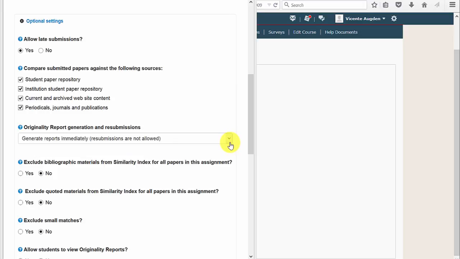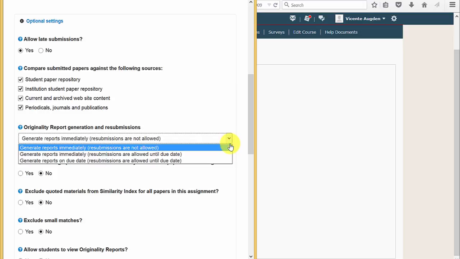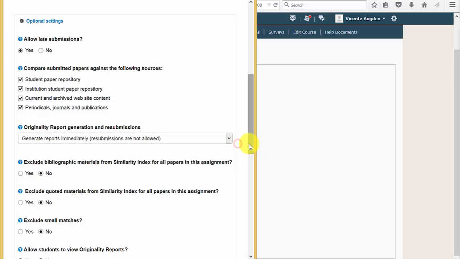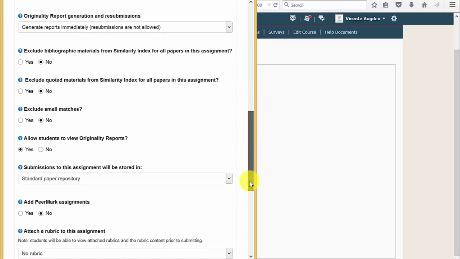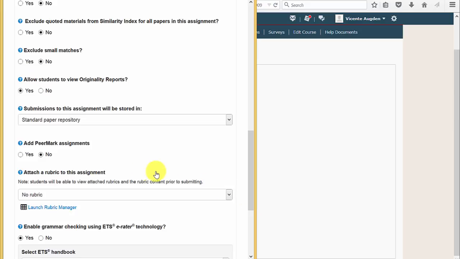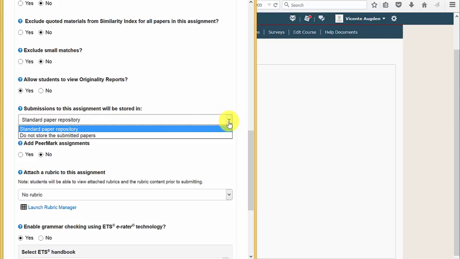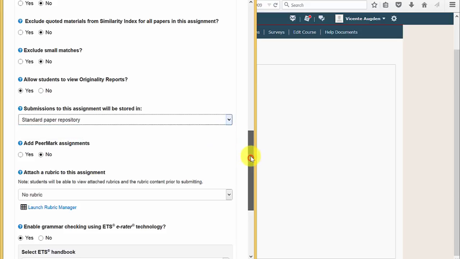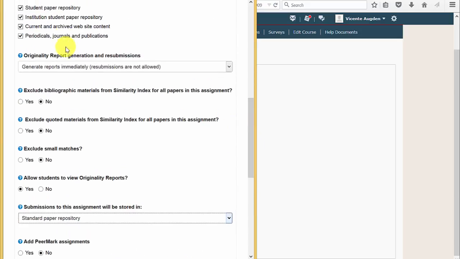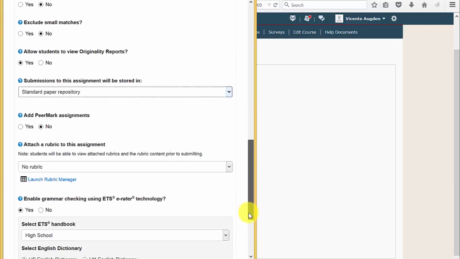You can generate reports immediately, or you can wait until the due date, or you choose resubmissions. Another option is submit the assignment, which will be stored in the student paper repository, and then that will check against this other option up here, institution paper repository. So whenever they submit at a future date and the instructor checks this option, it'll check against the papers in our account.